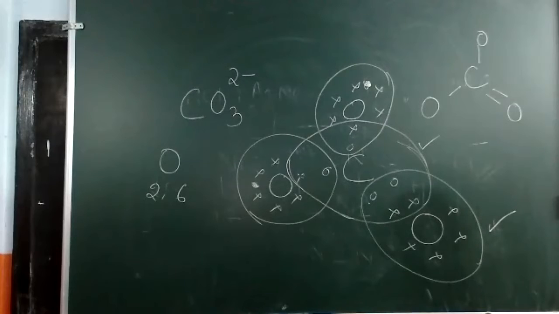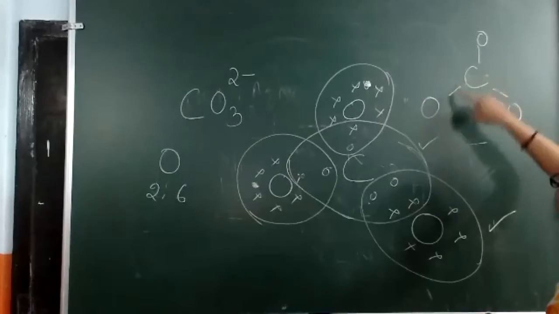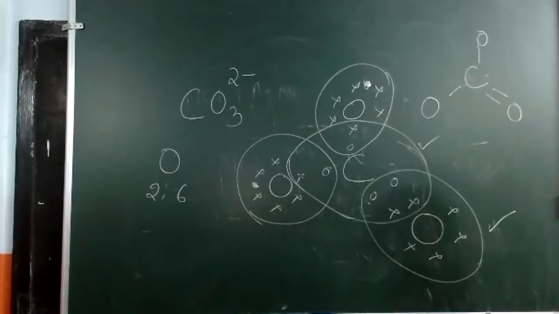One bond means 2 electrons, and there should be a total of 8 electrons. Yes, no lone pair, because carbon already has 4 bonds. 4 into 2, 8 electrons. So the octet is already over. So carbon has no lone pair.